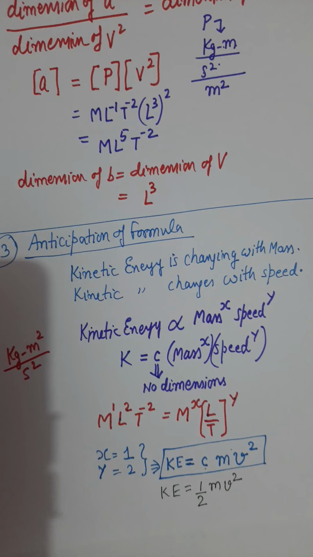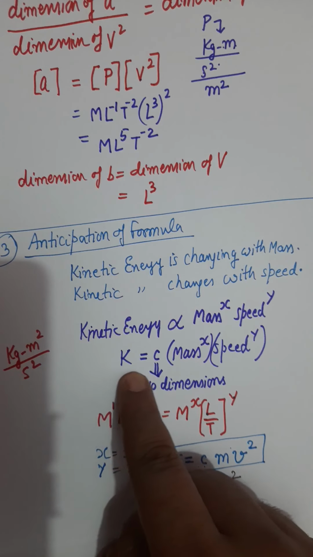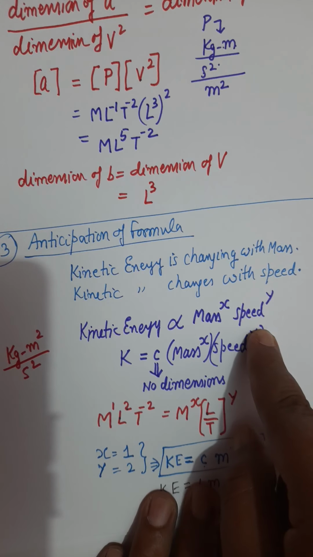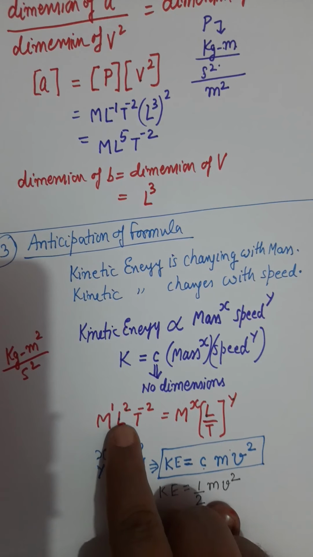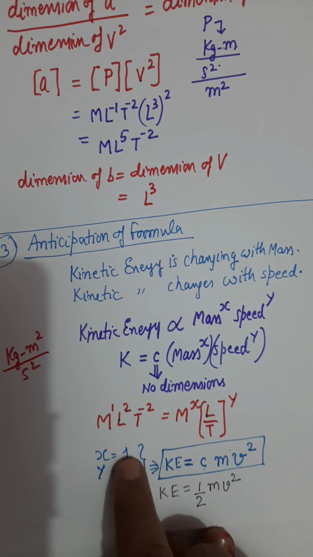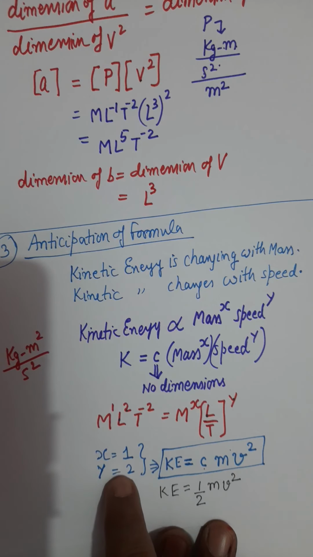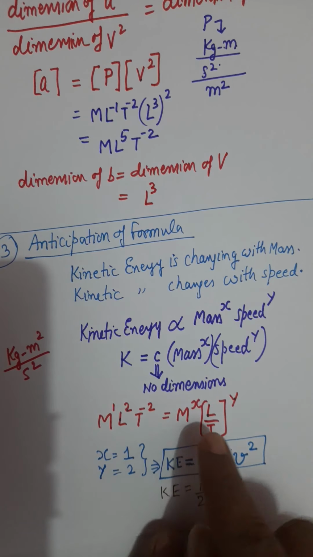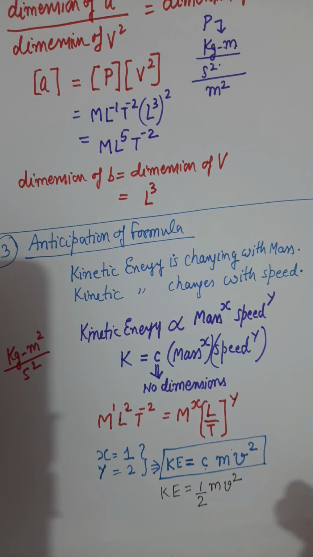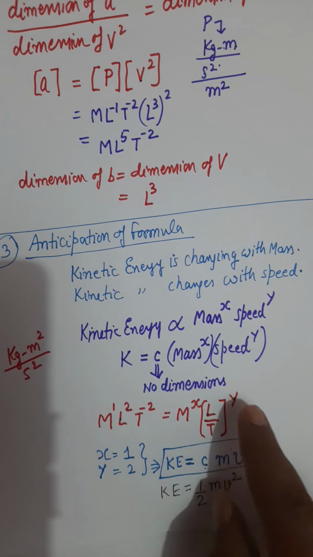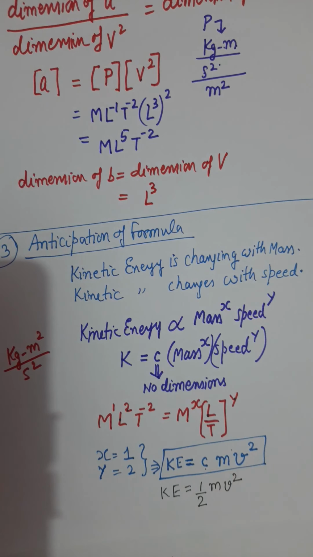If I know that quantity x depends on the quantities y and z, then that dependency can be represented in this way by the exponents, and then comparing dimensions on the left side and right side, you will get some algebraic equations through which you can easily find out the values of the exponents, and then you can anticipate a formula. That's the third application of dimensional analysis.